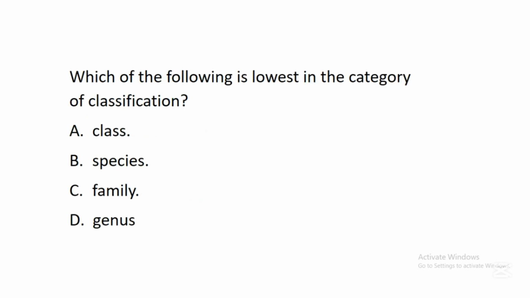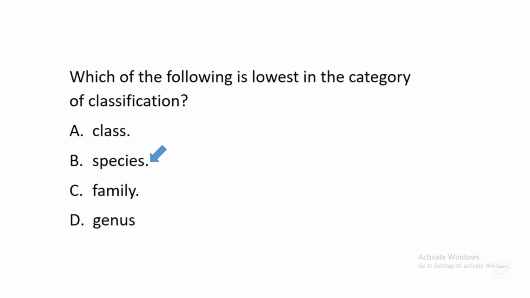The next question says, which of the following is lowest in the category of classification? A. Class, B. Species, C. Family, D. Genus. In this question, the correct answer is B. Species. So species is the lowest category of classification.